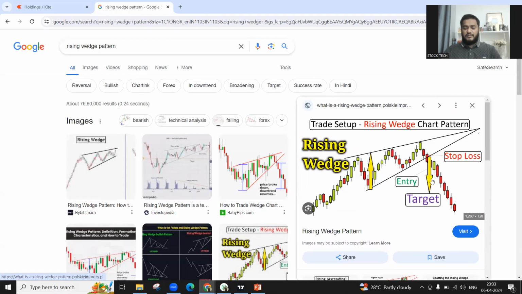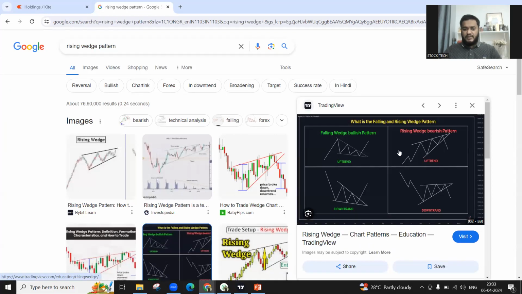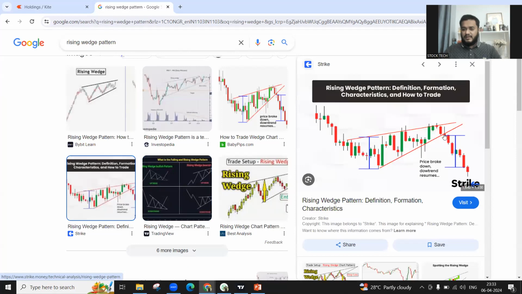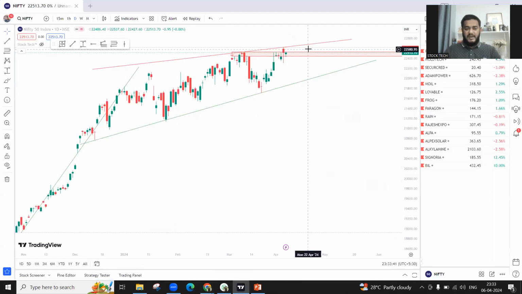This is what the majority of analysts say, that a rising wedge, a narrowing upward pattern, leads to a breakdown in prices the majority of the time. So if you guys see here, it is a rising wedge pattern. So now rising wedge pattern, double top formation, and one big red candle on Monday would give us a confirmation that the stock can come down rapidly. But as of now, you cannot say what's going to happen. Nifty is at the make or break levels.